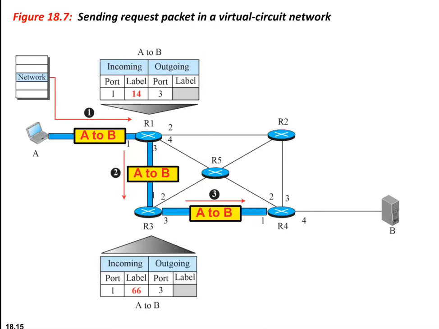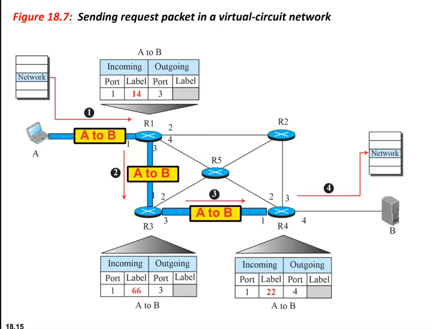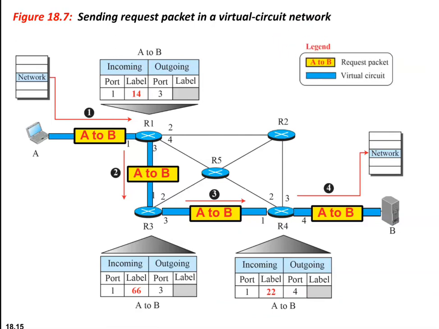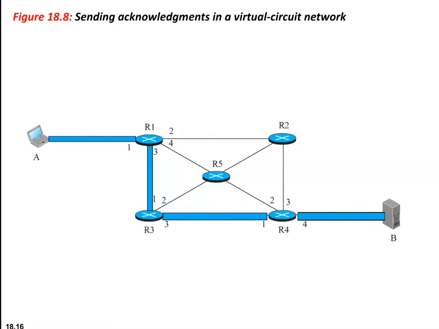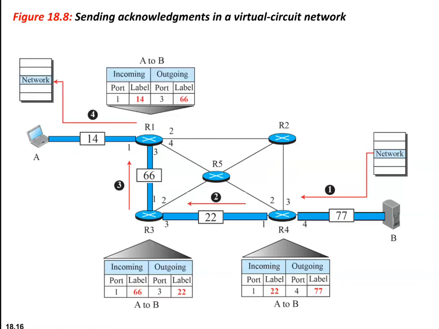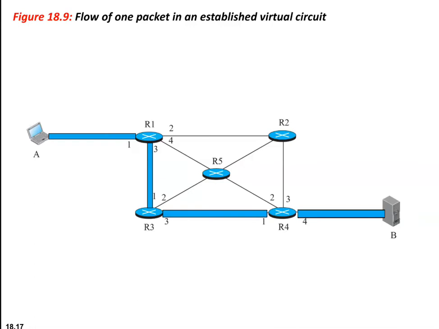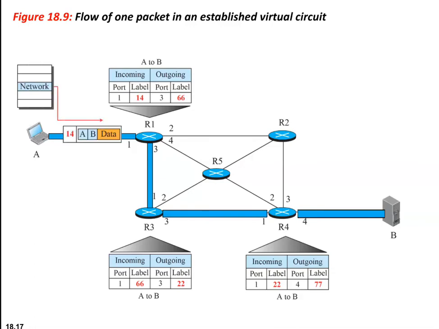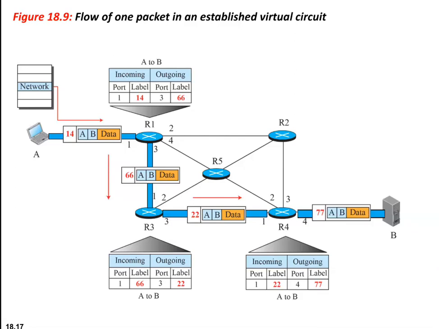This involves 6 different steps, and the forwarding table entries are completed. In the acknowledgement packet, it completes the entries by entering the outgoing label, and the incoming label of the next router will be used as the outgoing label of the previous router in the reverse direction. Next is about the data transfer phase. After all routers have created the forwarding table for the specific virtual circuit, network layer packets belonging to one message can be sent one after the other.